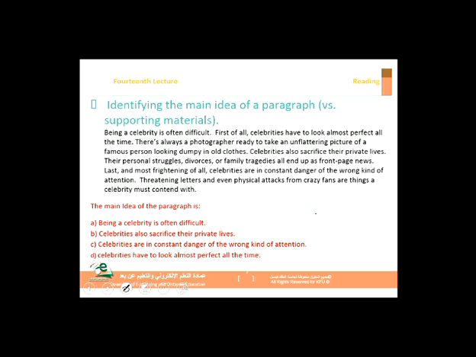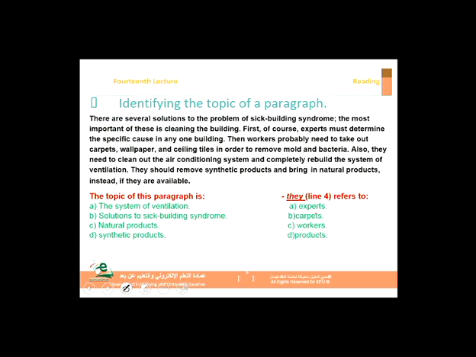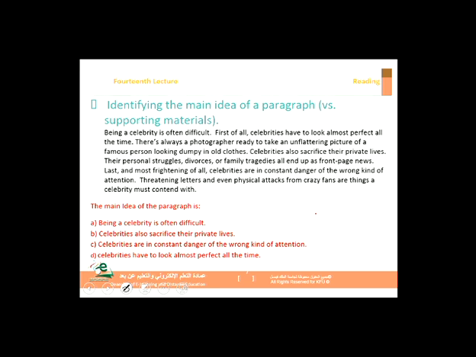Now, what is the main idea? What is that big umbrella sentence that summarizes all of the paragraph? All of the sentences here, or most of the sentences, are examples of one sentence. What is that sentence here? The answer is, being a celebrity is often difficult, which is this one here. That's example number one.